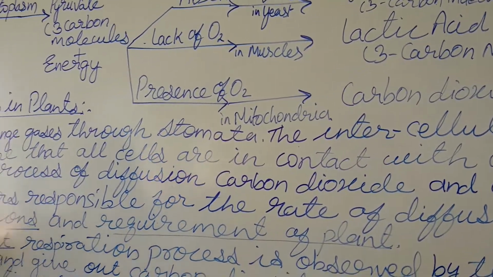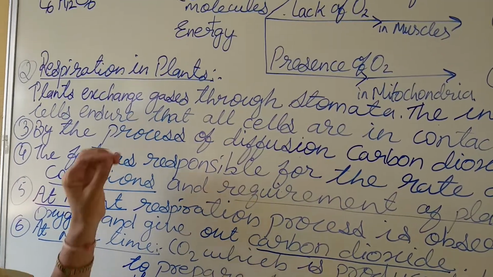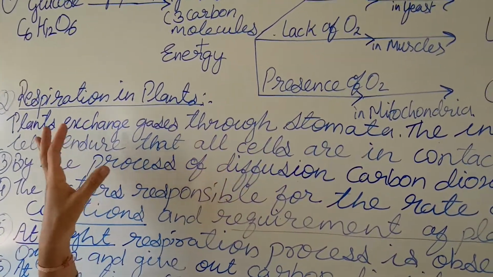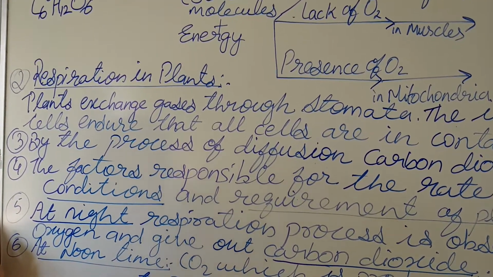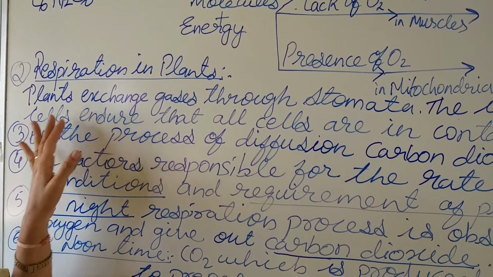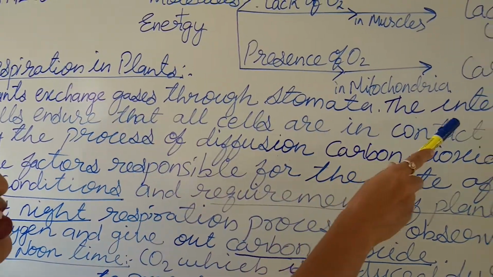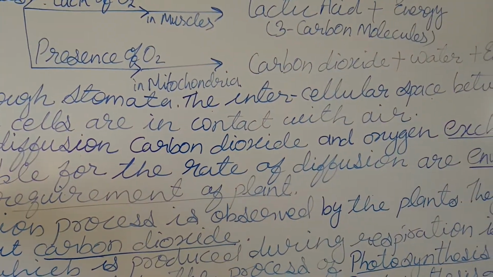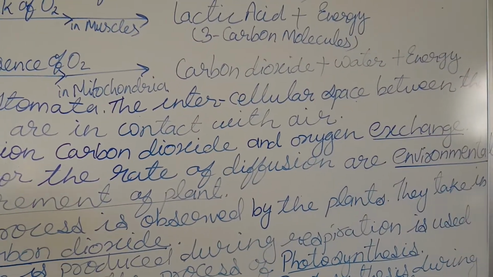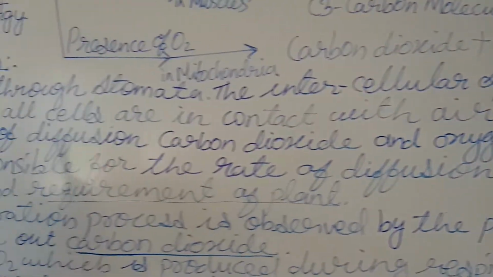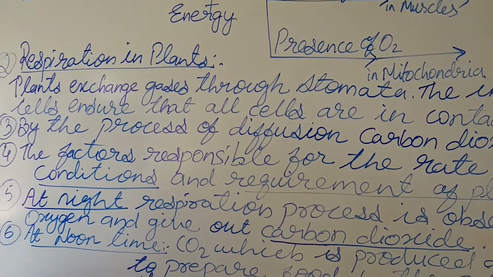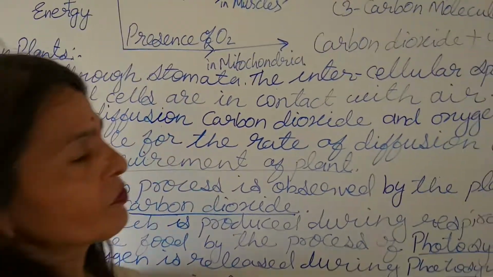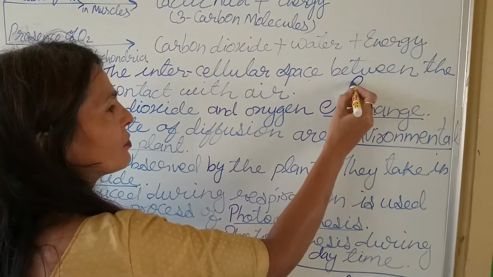Now a brief look at respiration in plants. There is a large intercellular space between the cells of the stomata. You have seen in my first video that stomata have this type of diagram.